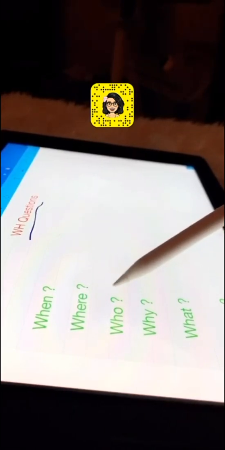This lesson today is about the WH questions. How to make WH questions and what to use in WH questions. As you see here, we have when, where, who, why, what, and which. These are the WH questions. Every question that starts with when, where, who, why, what, which, we will call WH questions. Now we will figure out what every one refers to.